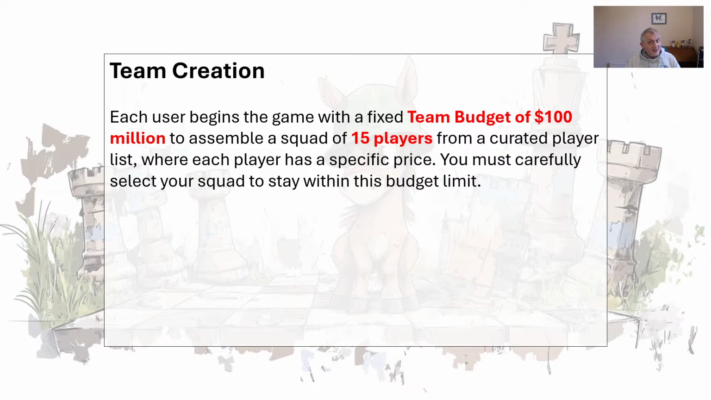The 100 million, you don't have to spend it all. If you want to get a cheaper squad, that's fine. And then when we get to the knockout stages, I believe it goes up to 105 million. So, hey, we're all going to be rich, and that's great.